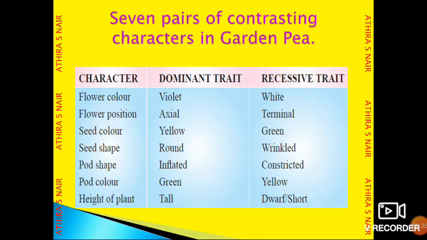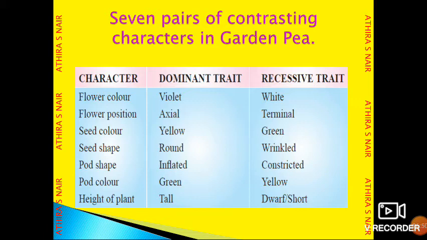Here you can see 7 pairs of contrasting characters in garden pea. The first character is flower color. Here the contrasting traits are violet and white. Violet is the dominant trait and white is the recessive trait.